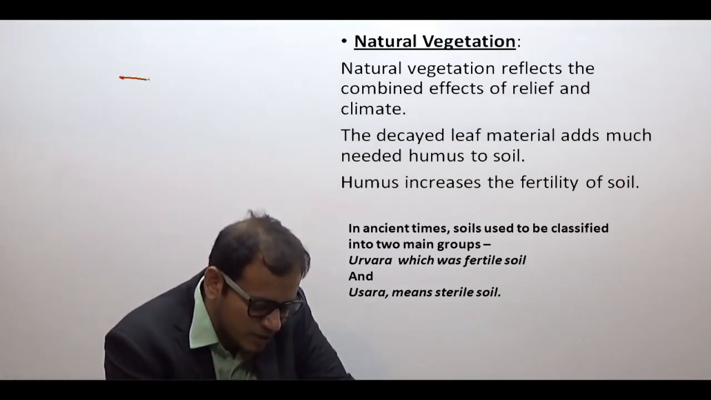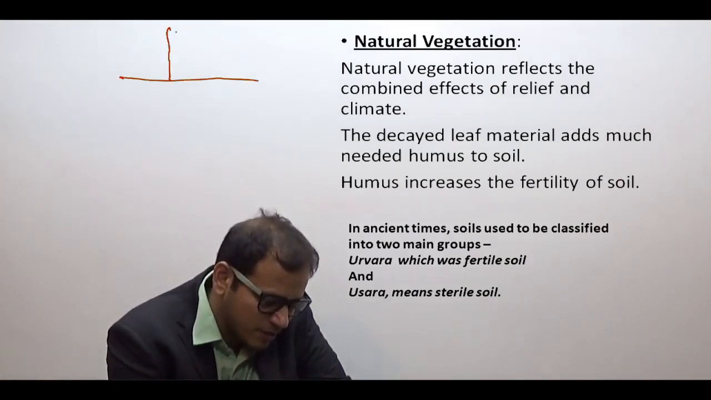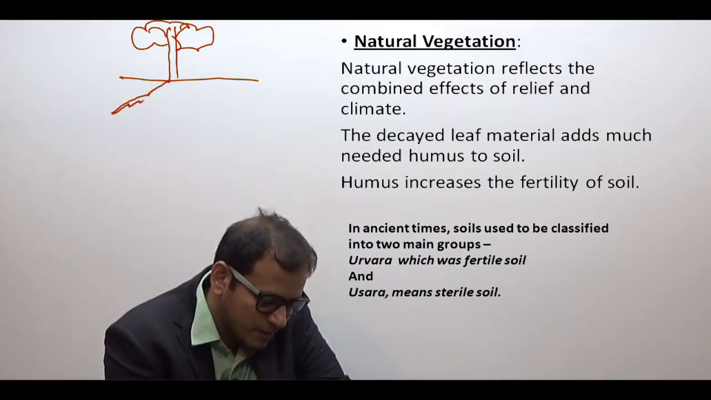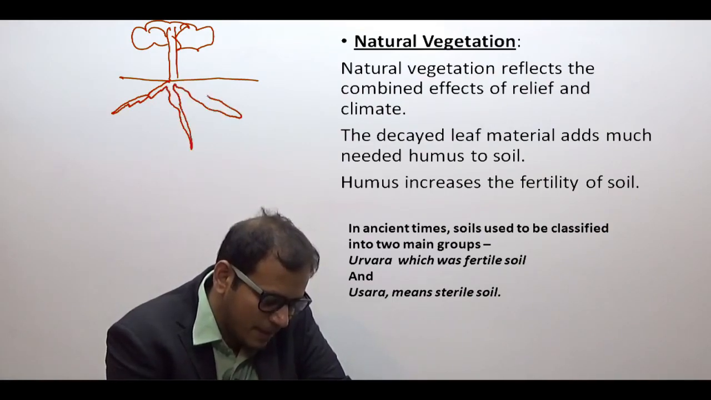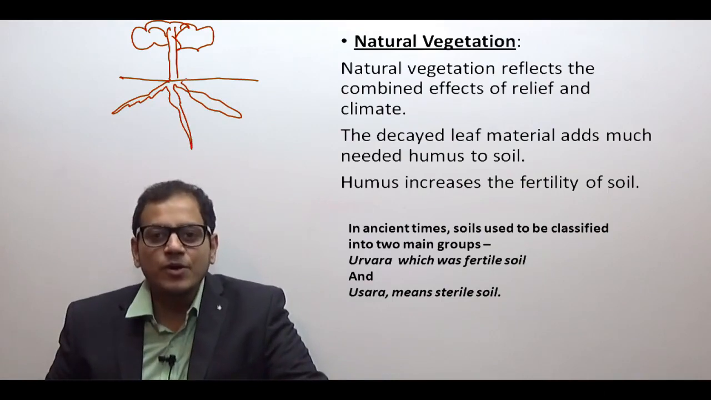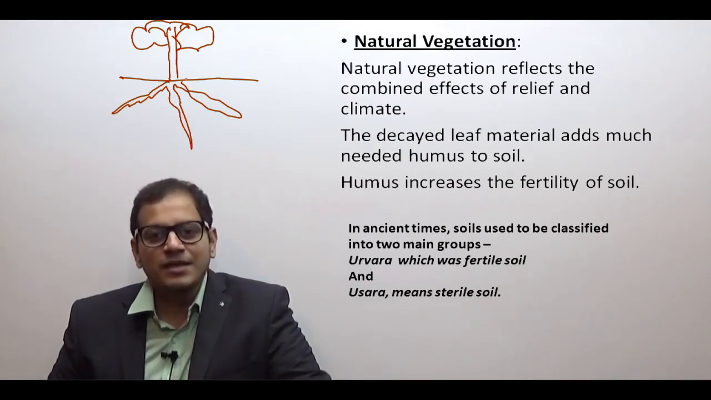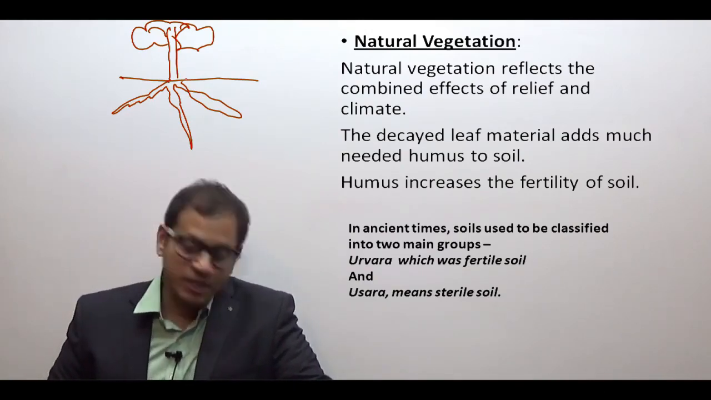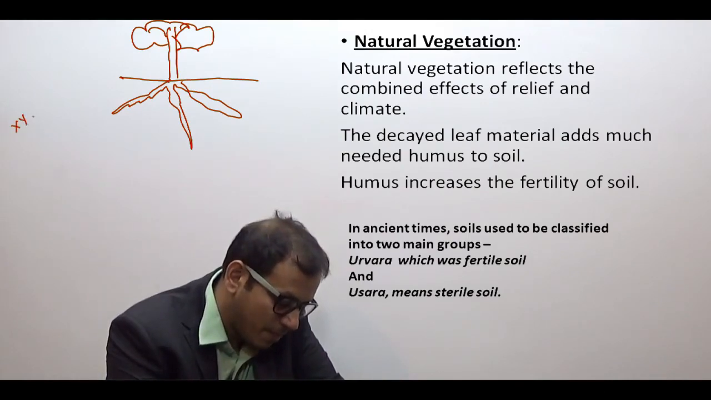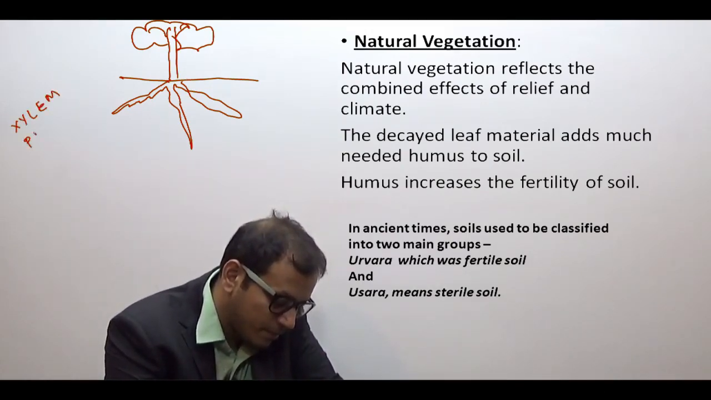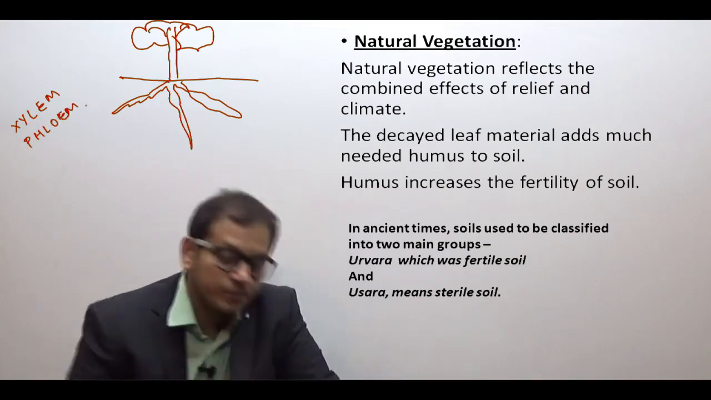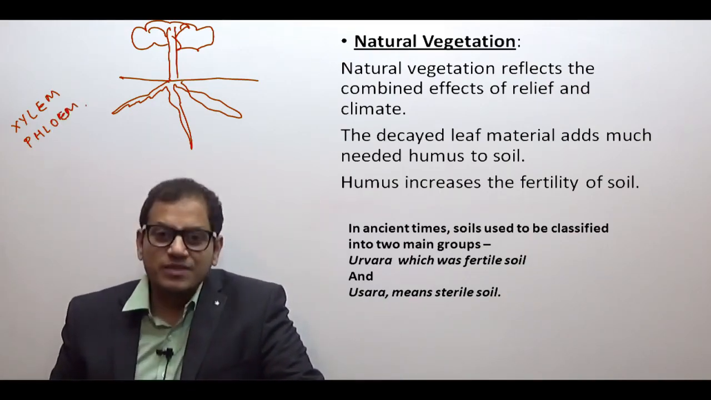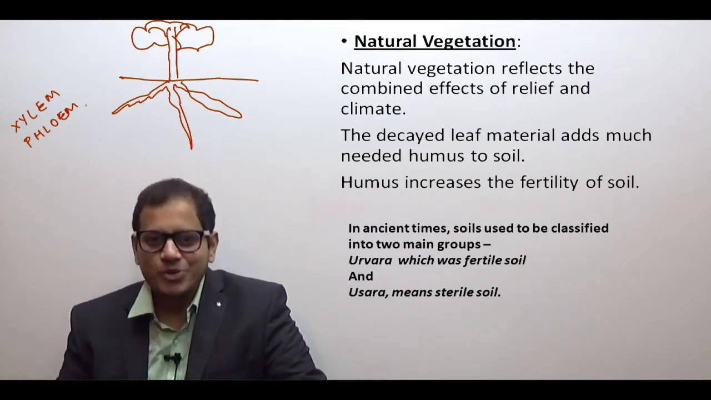How does the natural vegetation help in the breaking down of the soil? If this is a tree, roots go deep inside the ground and they break the soil. There are different microorganisms also present, different minerals, different acids given by the trees through xylem and phloem. Do in biology what is xylem and what is phloem. Since the tree reminded me, I am telling you the question. These are the common questions which are asked in the examination.